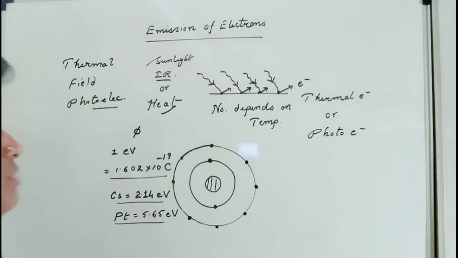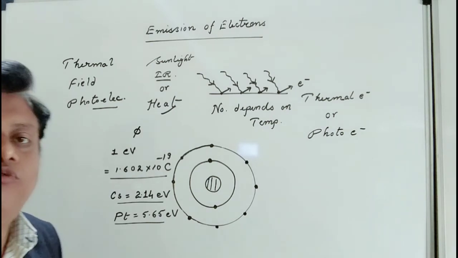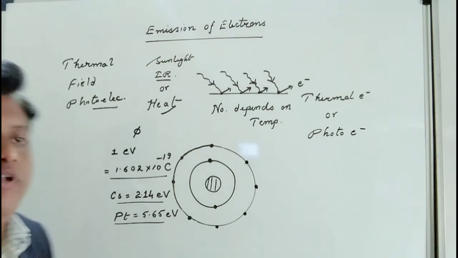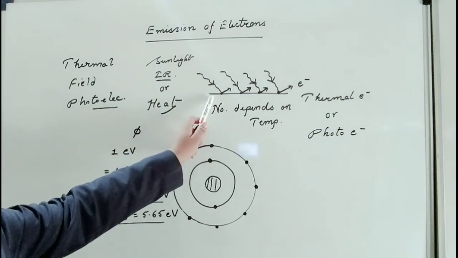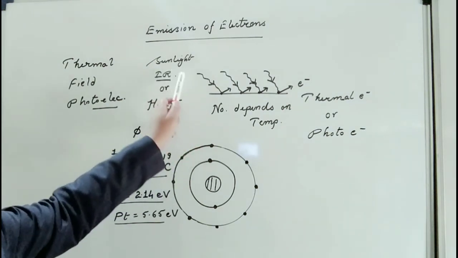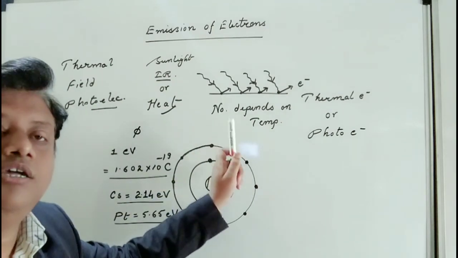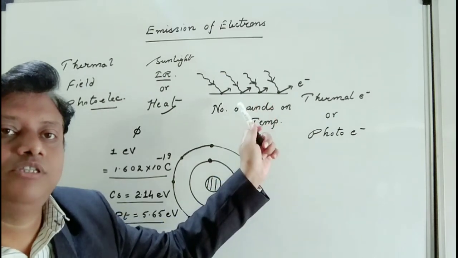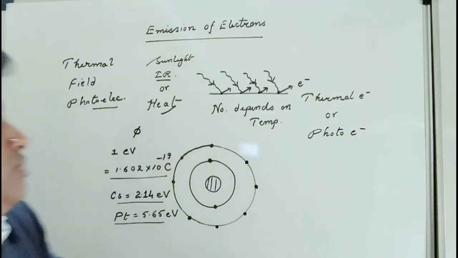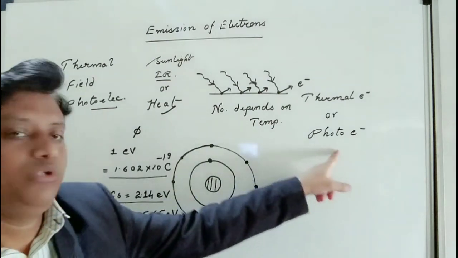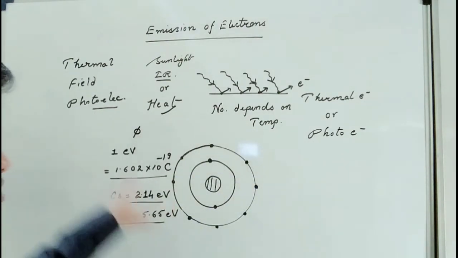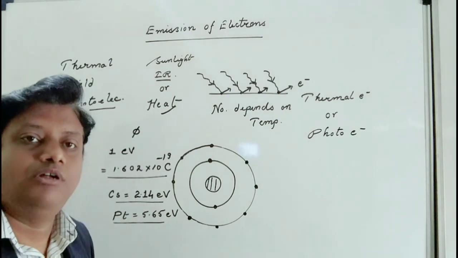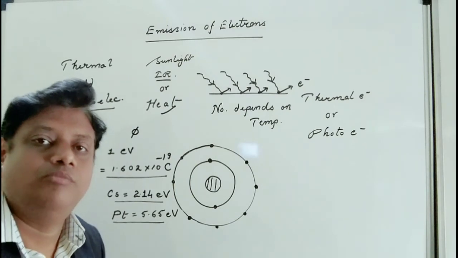And the last phenomenon is called photoelectric emission. Now photo means light. The word photo comes from photon, that is the light particle. So when the metal is allowed to come in contact with sunlight or infrared light or any other high frequency light, the electrons present on the metal surface leave and are ejected. So this phenomenon is called photoelectric emission, and the electrons which come out are called photoelectrons. It depends on the ionization energy, the photoelectric work function. Okay, so cesium comes out only on contact with sunlight.